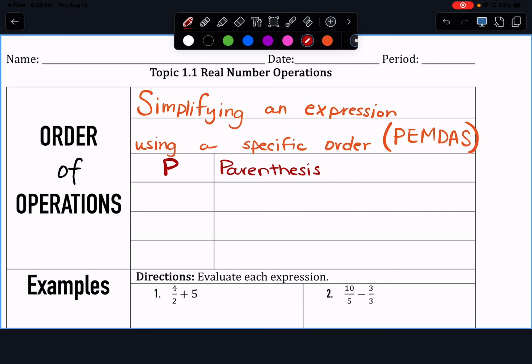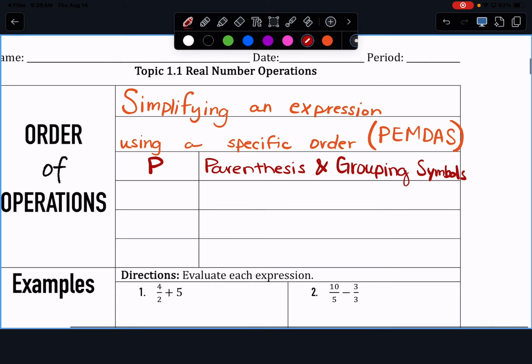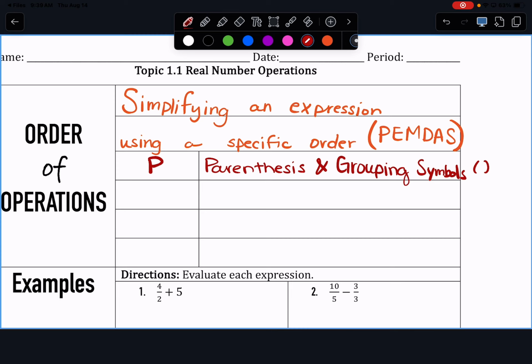Not only does it include parentheses, but it also includes any other grouping symbols. So this can include your parentheses, your brackets. We can even include absolute value bars in that, just because it groups some part of the equation together.